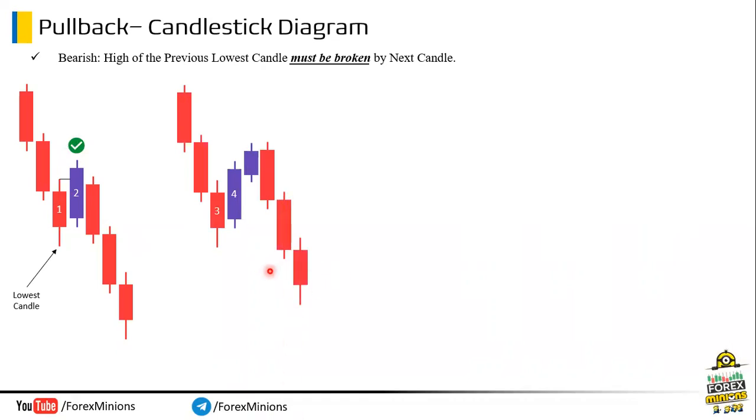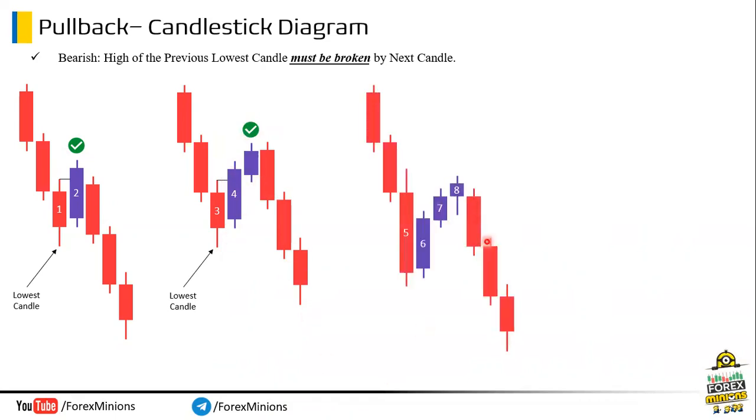Next example. Here, first we have to mark the lowest candle, which is candle number 3. Got it? Now, note that candle number 4 broke this candle high here. So both rules are fulfilled. Hence, this pullback is valid. Let's move on to another example.